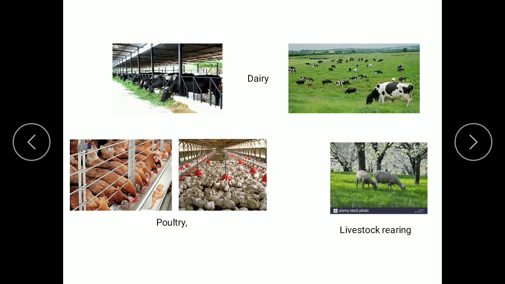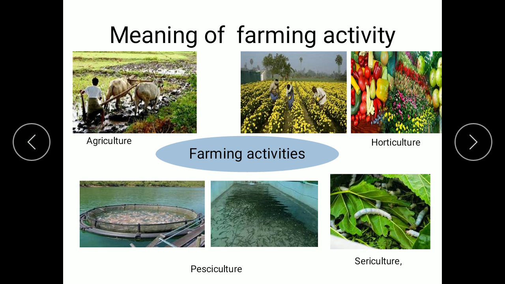It also includes dairy farming, where milk and milk products are sold for profit. And it includes poultry farming, where chicken and eggs are sold. And lastly, it includes livestock rearing, or we can say cattle rearing, where sheep, horses, goats or pigs are reared for commercial purposes. All these activities are called farming activities, and 70% of the people of our country depend upon these types of farming activities.